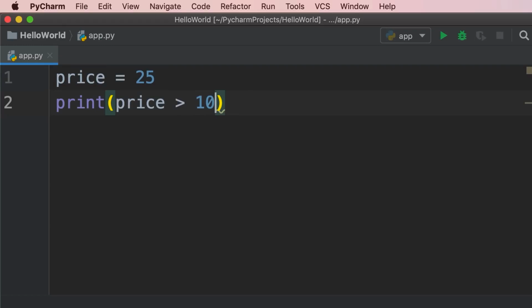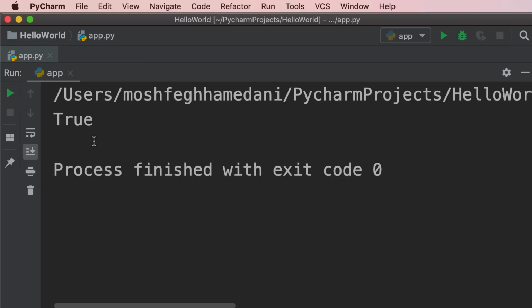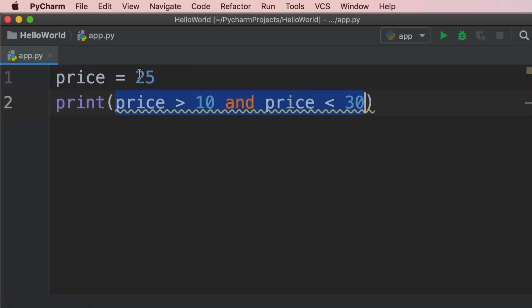This is where we use the logical AND operator. So we type AND, and right after that, we type another Boolean expression. So price less than 30. So with this AND operator, if both these Boolean expressions return true, the result of this entire expression will be true. Take a look. So in this case, we get true because the price is between $10 and $30.